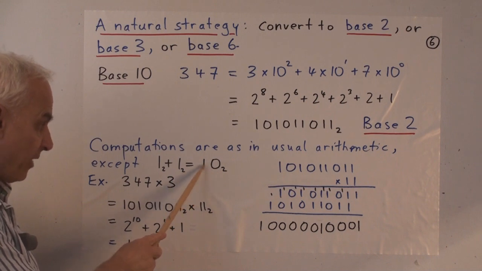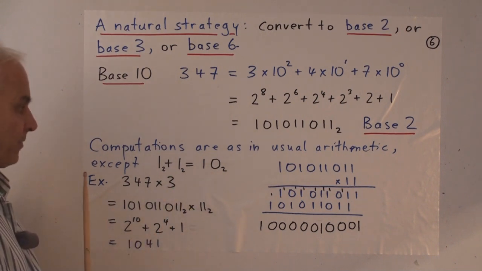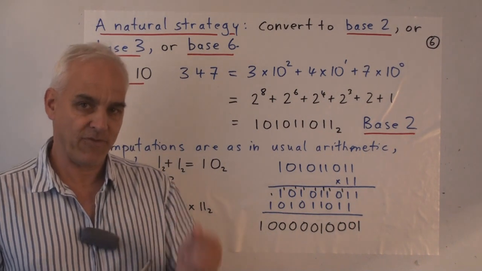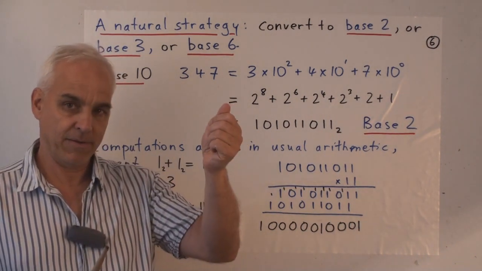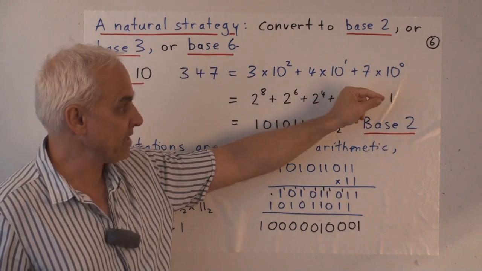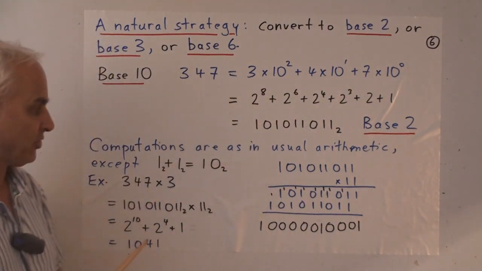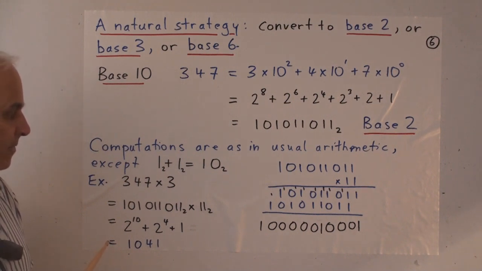It's 0 ones plus 1 two. So in other words, we get a carry as soon as we add 1 plus 1. In the Hindu-Arabic system, we have to get a 10 before there's a carry. Here, a single 2 will give us a carry.